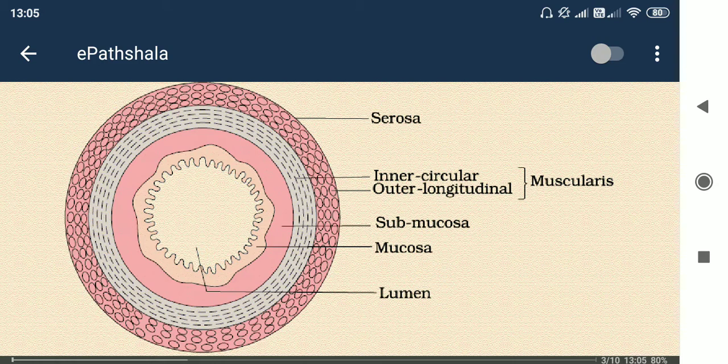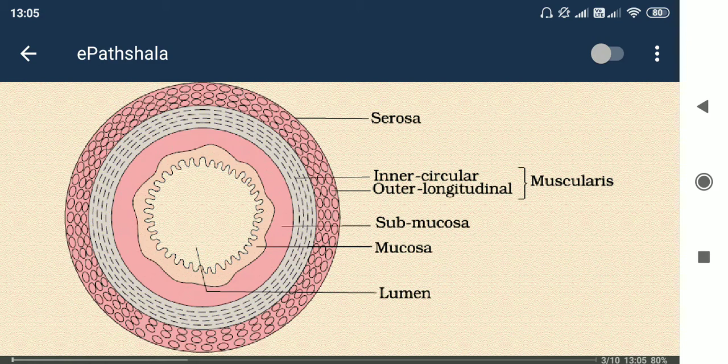After submucosa there is a smooth muscle layer, the muscularis. Muscularis may be of two types, inner circular and outer longitudinal. Inner circular means these tissues are arranged circularly, around the lumen.